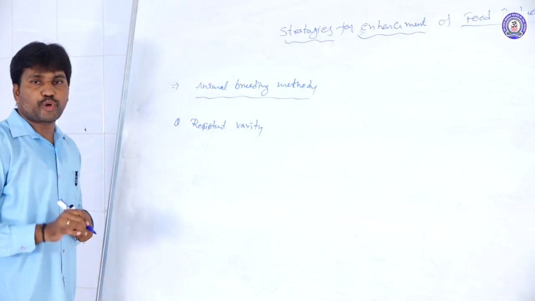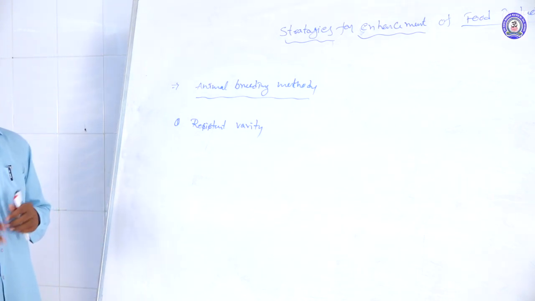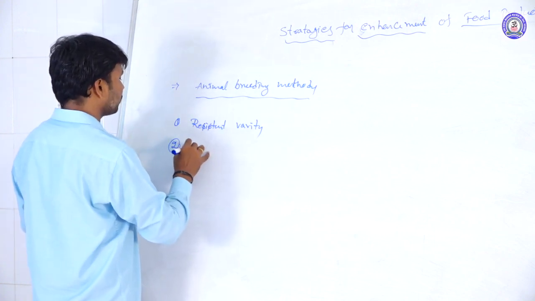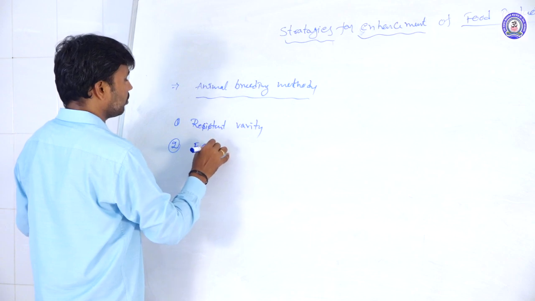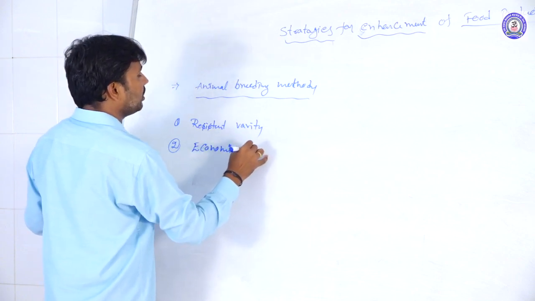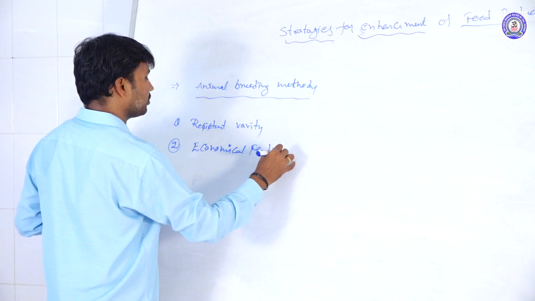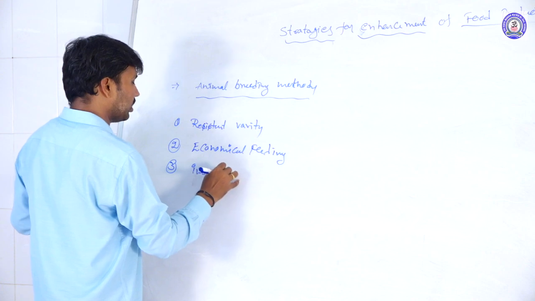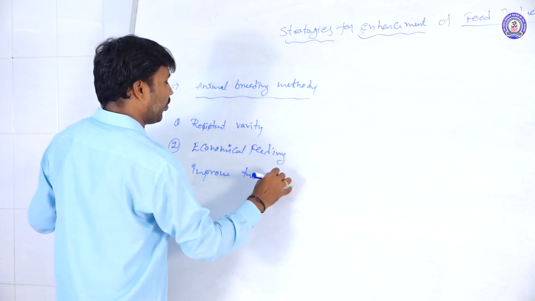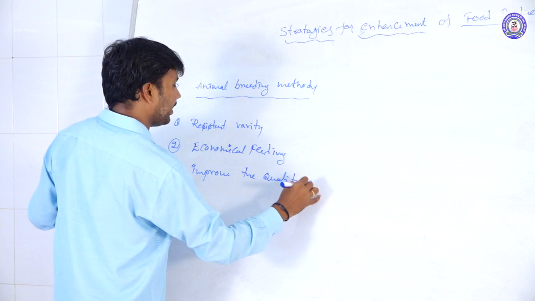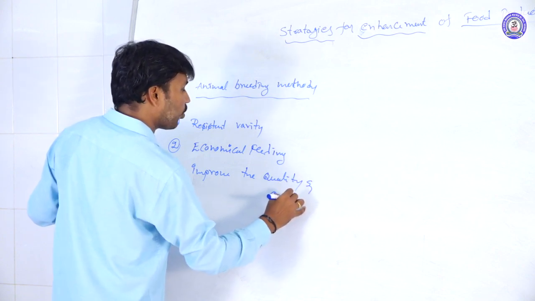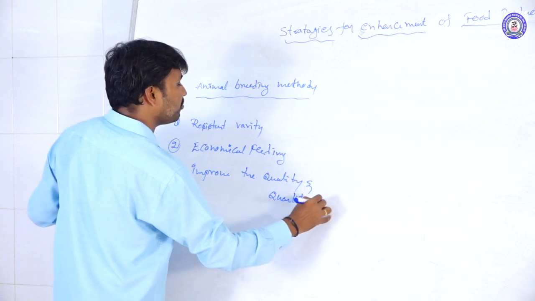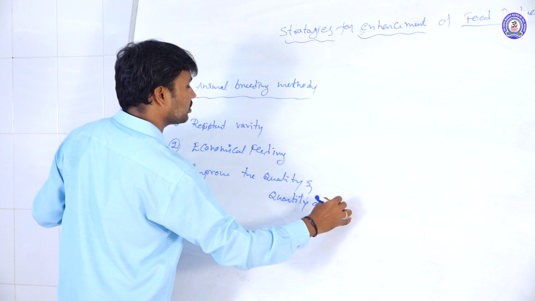First one is to produce the resistant varieties of the animals, and economical feeding, improve the quality and quantity of milk or their products they are taking.